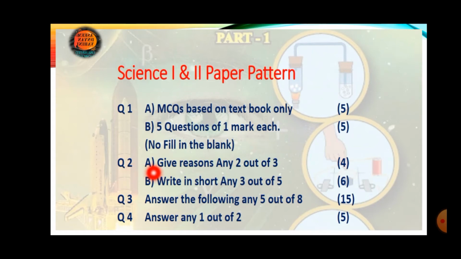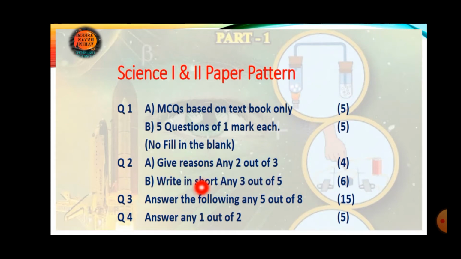Question number 2A, there will be a total of 3 give reasons. Out of 3, you have to attempt any 2 as per your choice. One question will carry 2 marks, total will be 4. Now question number 2B, there will be a total of 5 questions. You have to attempt any 3 as per your choice. Each question will carry 2 marks, total will be 6.